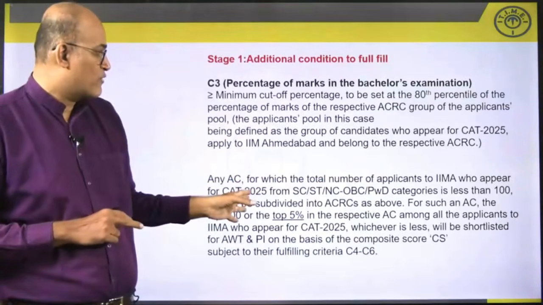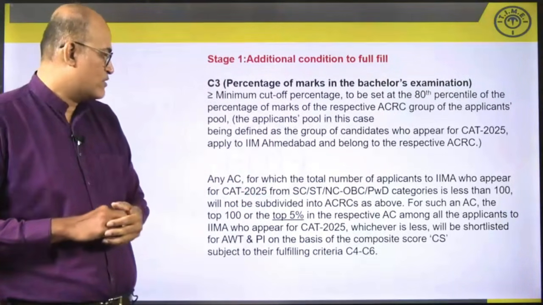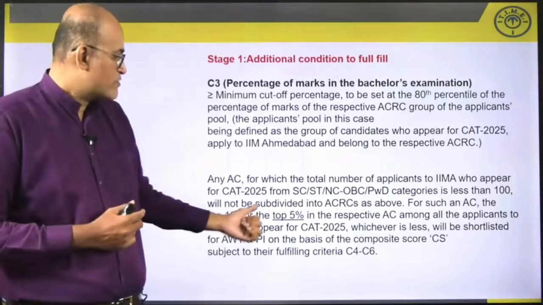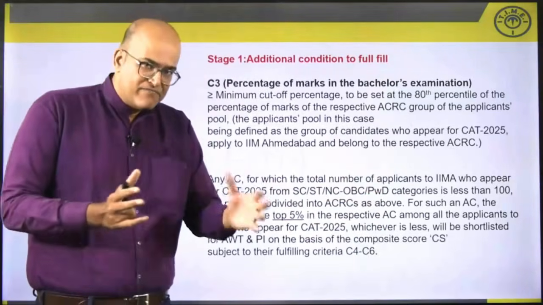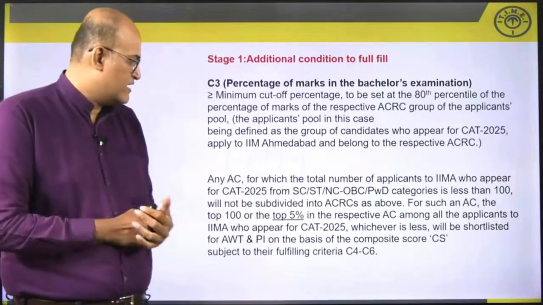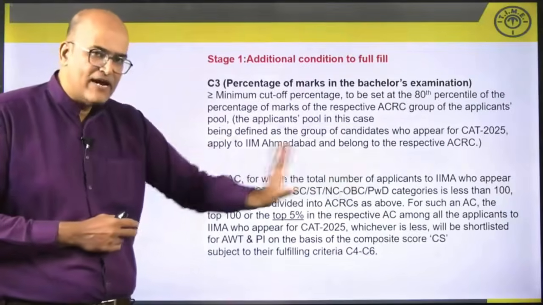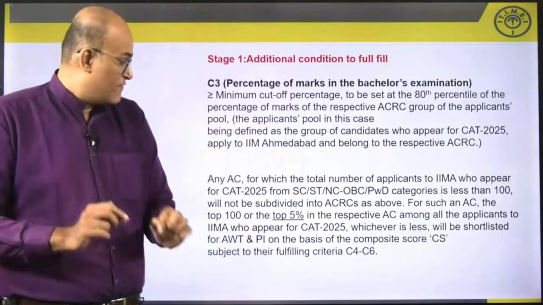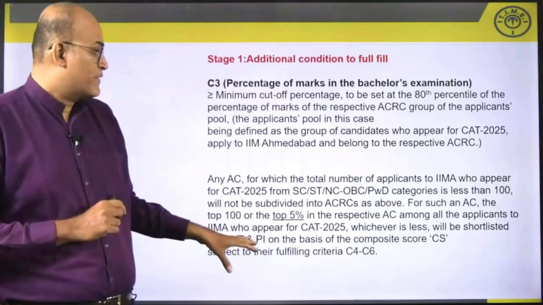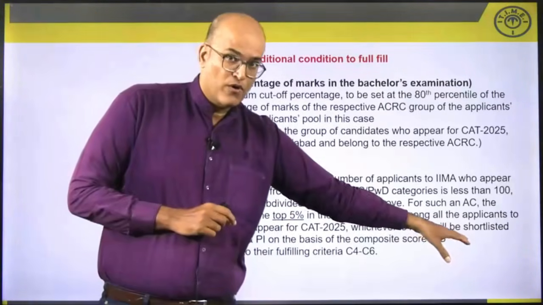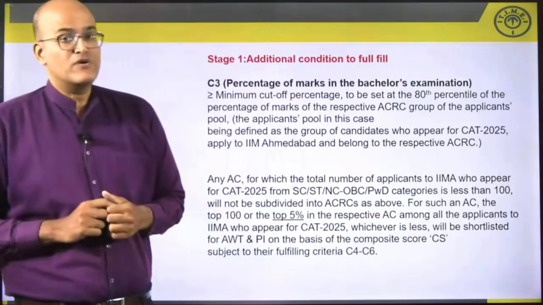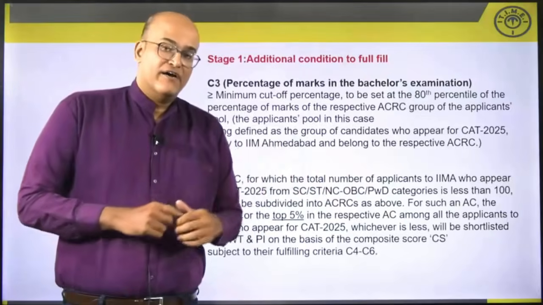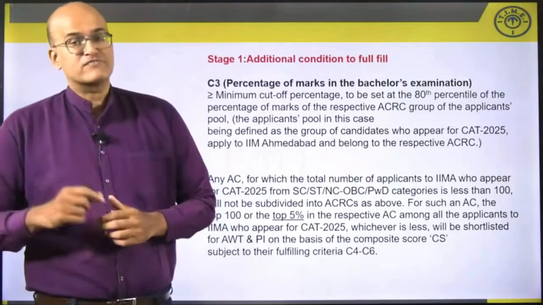Then they will not be following this process. Instead of that, what they are going to do is they will take the top 100 from that group or the top 5% of their respective AC group, whichever number is lesser. They will take them and invite them directly, but remember, they are going to call them on the basis of composite score. We have discussed composite score earlier, where 35% marks were assigned to application ratings and 65% marks were assigned for CAT.